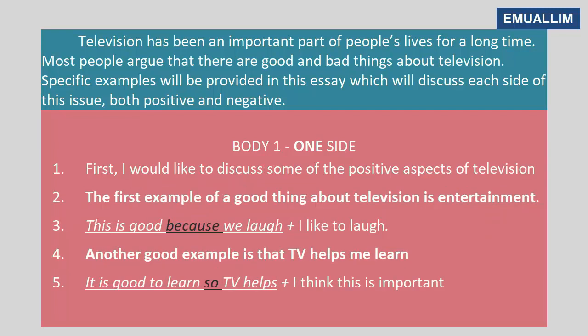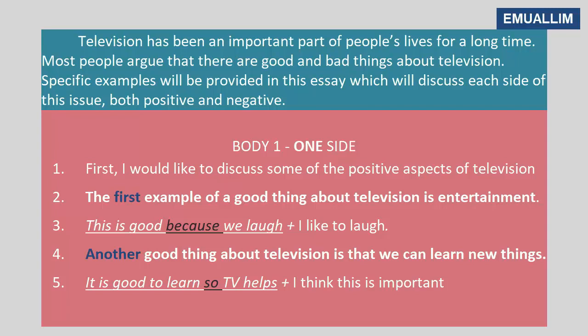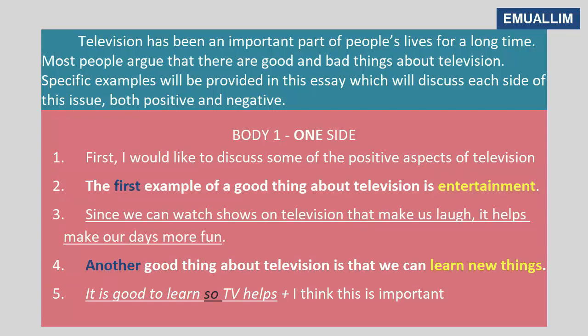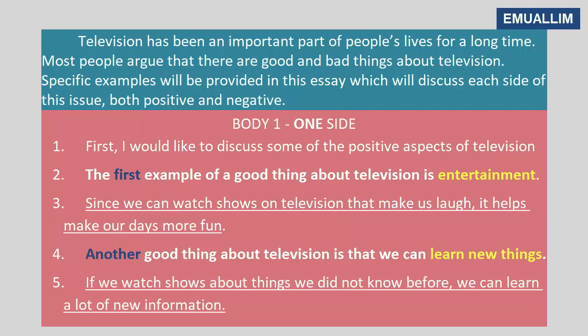The first example of a good thing about television is entertainment. Another good thing about television is that we can learn new things. Sequence: first, another; examples: entertainment, learn new things. Now we need our complex structure. Since we can watch shows on television that make us laugh, it helps make our days more fun. If we watch shows about things we did not know before, we can learn a lot of new information.